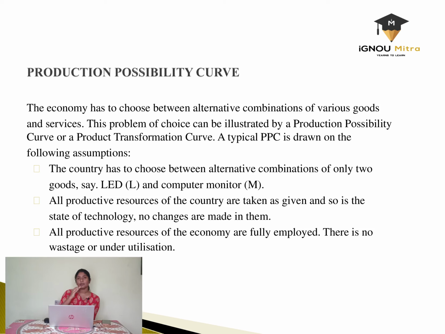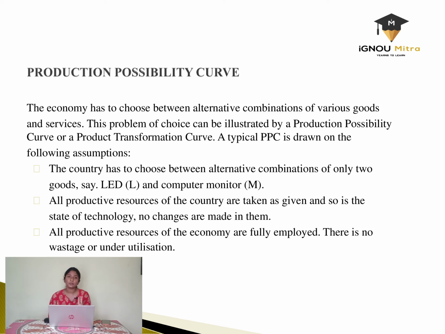The major assumptions underlying are: the country has to choose between alternative combinations of only two products, that is LED monitor and the computer monitor. All productive resources of the country are taken as given, and so is the state of technology, and no changes are made within them.